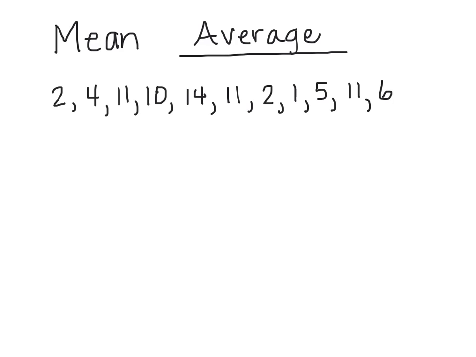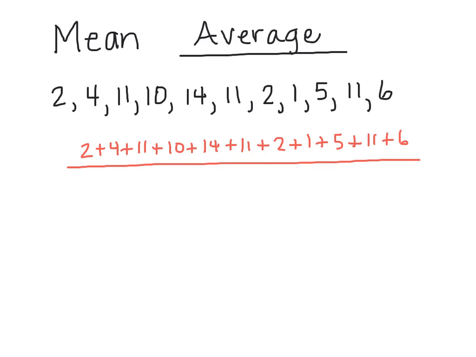So what we're going to do is take those numbers and find the sum by adding 2 plus 4 plus 11 plus 10 plus 14 plus 11 plus 2 plus 1 plus 5 plus 11 plus 6, and we have determined that we had 11 numbers altogether, so we will divide by 11.